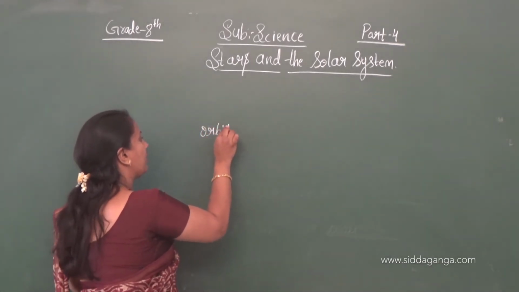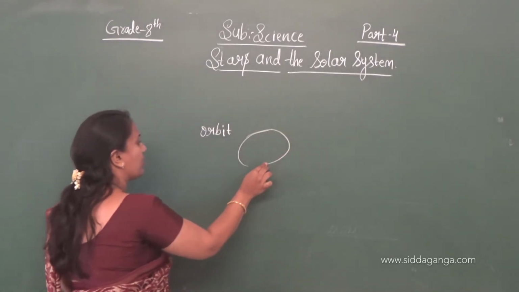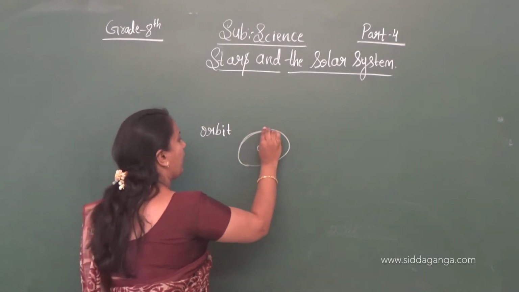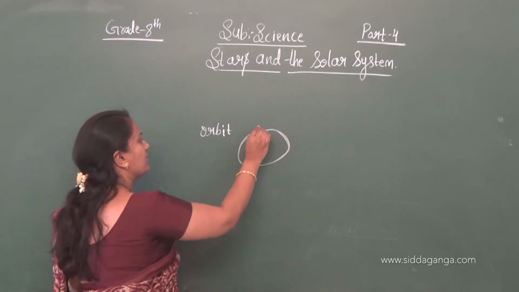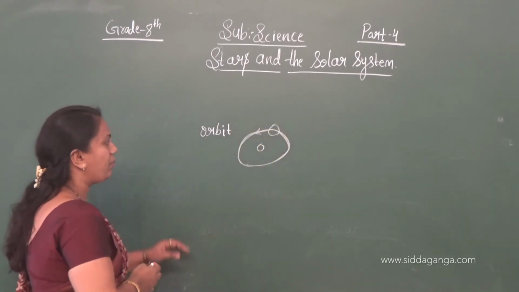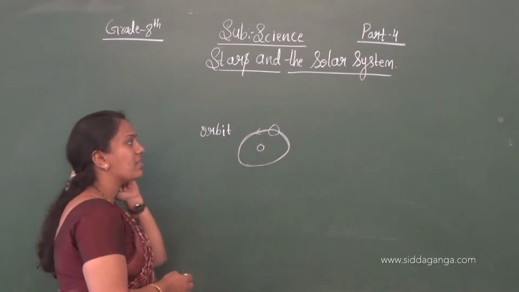Orbit means Earth is revolving around the sun in its particular elliptical orbit. So this we call the elliptical path of the earth which is revolving around the sun.